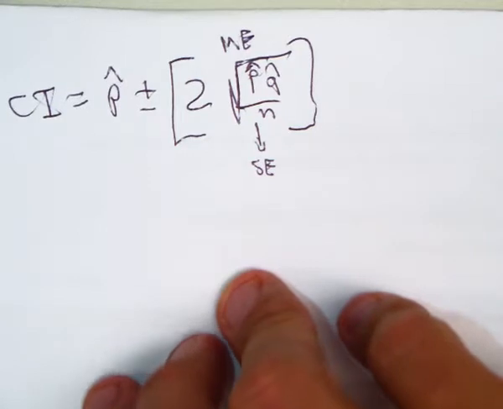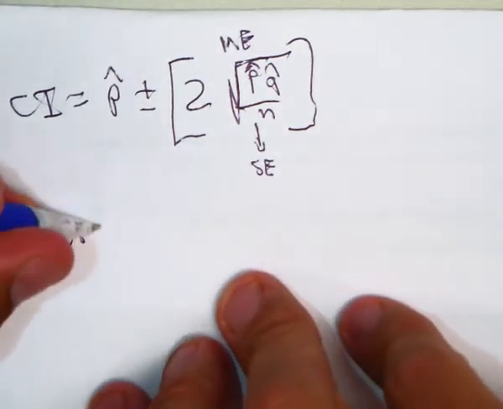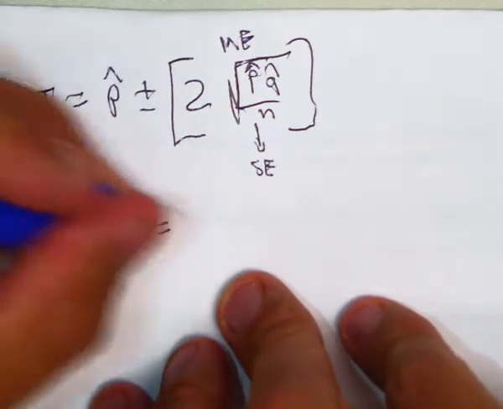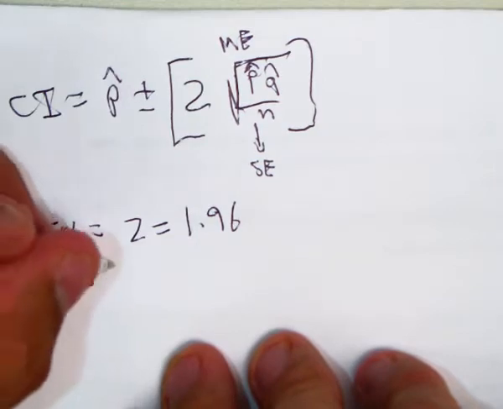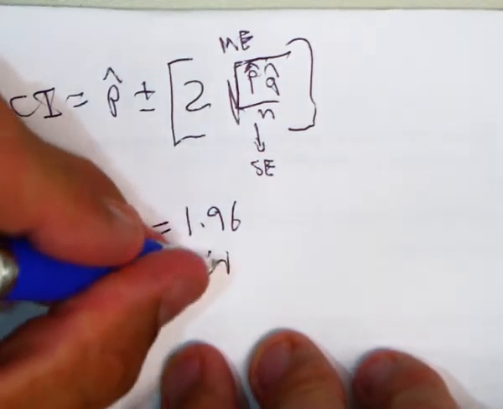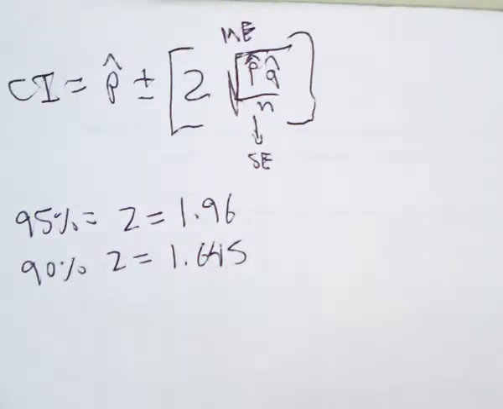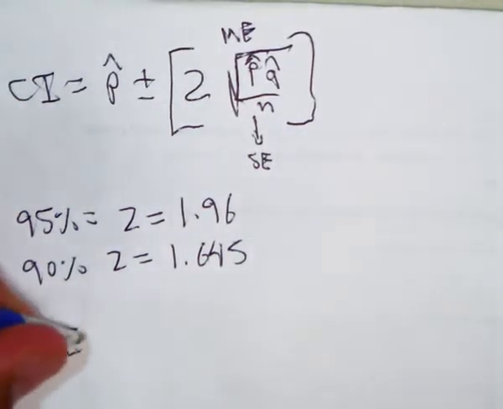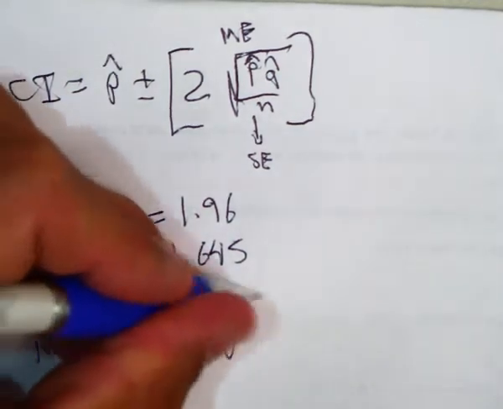So we got to find that margin of error. For a 95% confidence interval, z equals 1.96. For a 90% confidence interval, z equals 1.645. So we're dealing with a 90% confidence interval here, right? So we're going to do margin of error equals 1.645 times the square root of